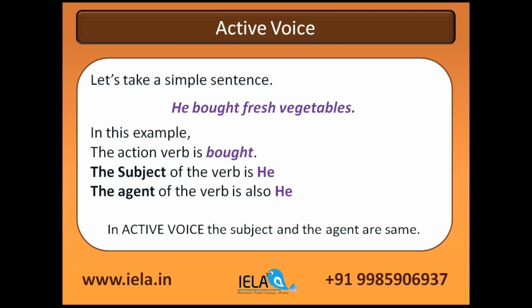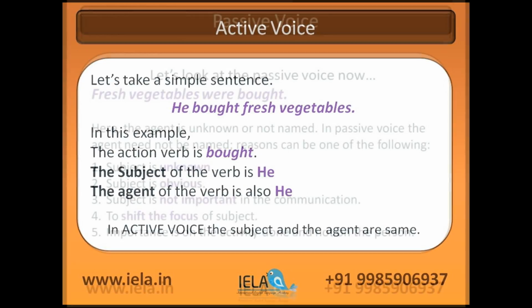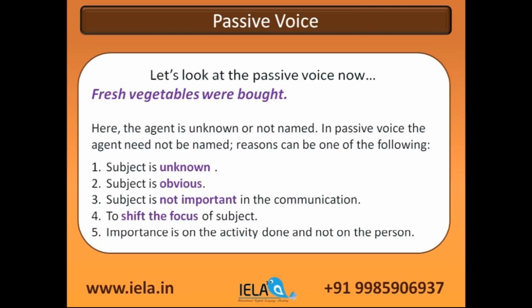So friends, here the subject of the verb is he and the agent of the verb is also he. Now, what is agent? Well, in active voice, the subject and the agent are same, right? I mean, the person who is doing the work and the person because of whom the work is being done. What does agent mean? Agent is the person or the thing doing the action. However, when speaking in passive voice, the subject and the agent may not be the same. For example, fresh vegetables were bought. Here the agent is unknown or not named.